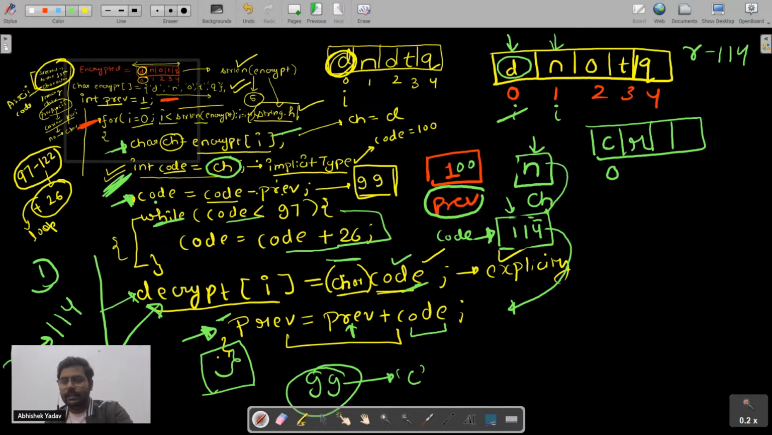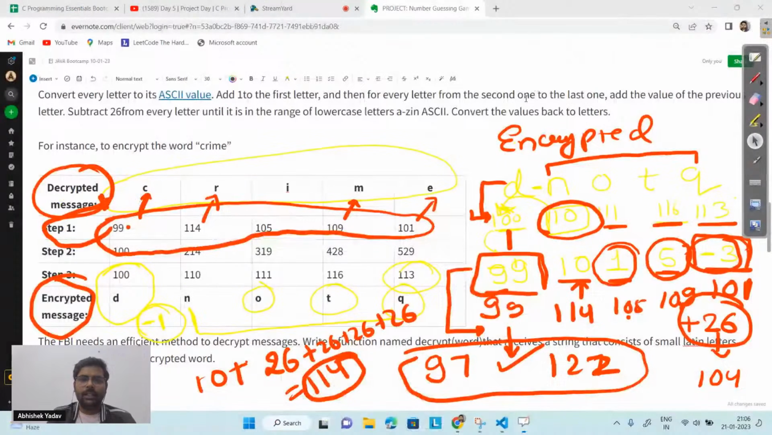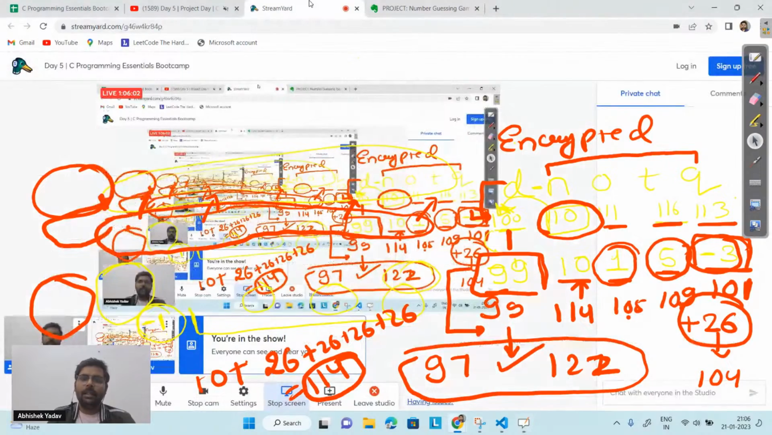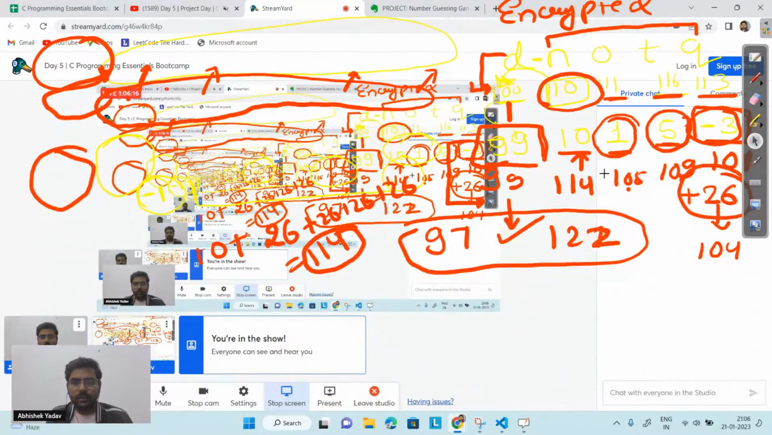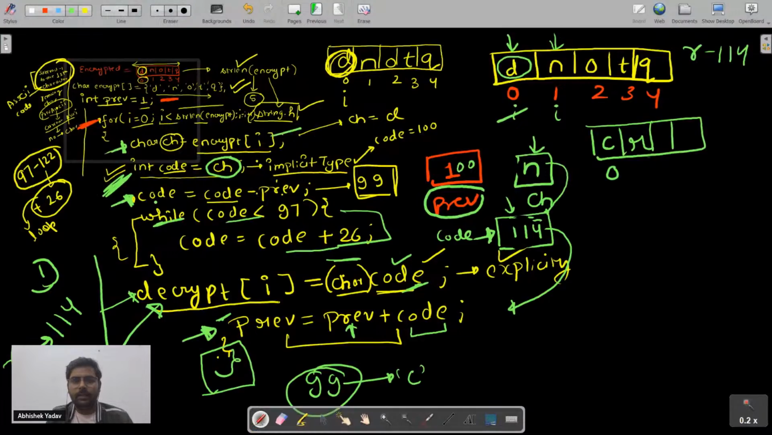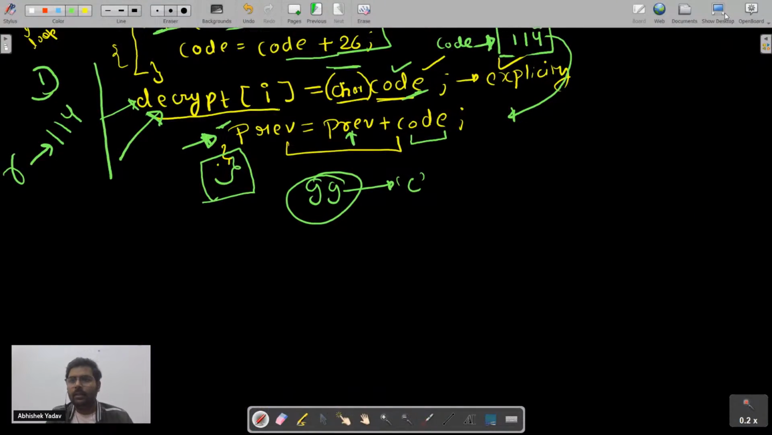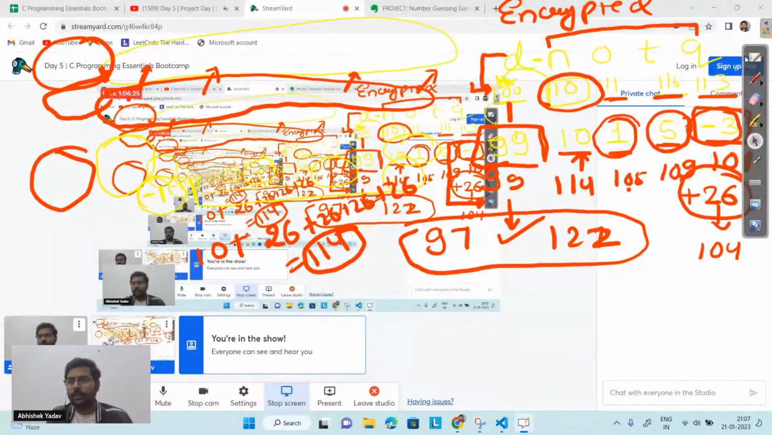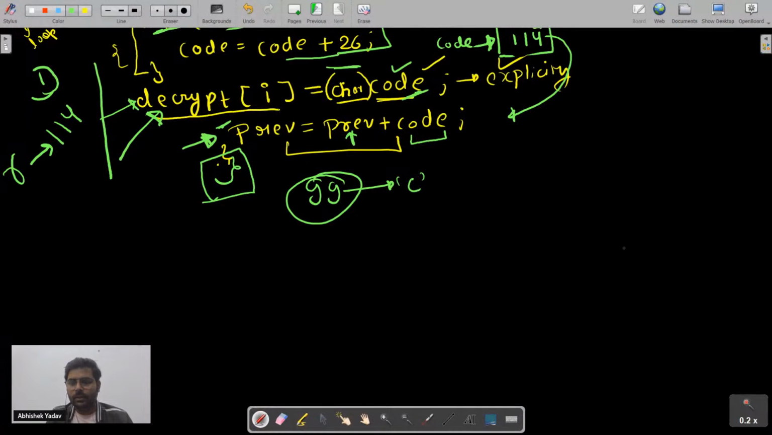Okay, clear. So let's run the code on the terminal here, then you will get the clear idea. Yeah, there are different ways to code this solution. Here I am taking the optimized one. Let's quit this part.